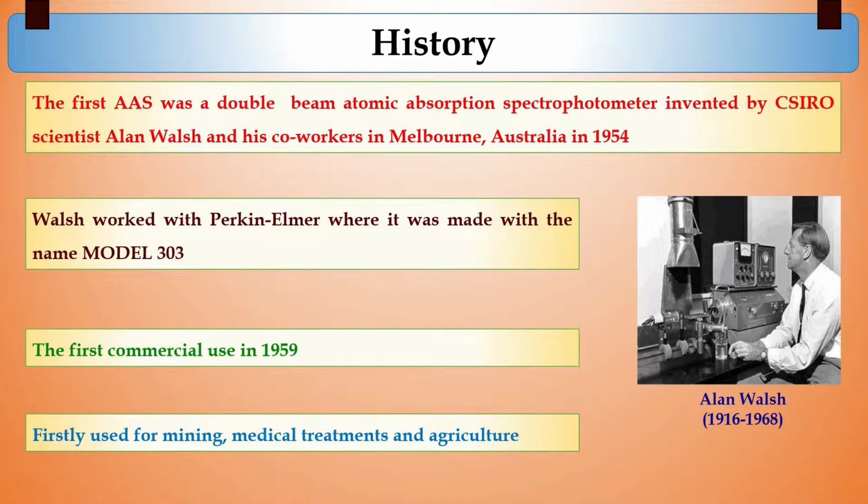The model name was Model 303, which was made by Perkin Elmer, the company with which the scientist worked. And the first commercial use of these AAS was made in 1959. However, those are used for mining, medical treatments, and agricultural purposes.